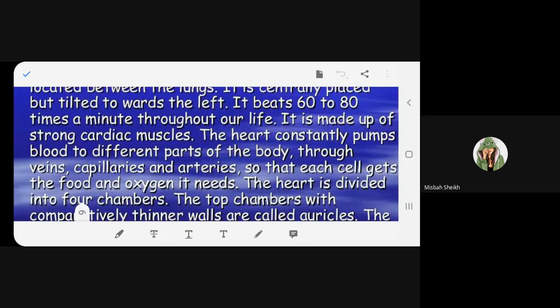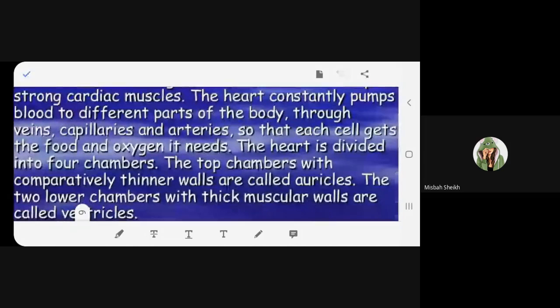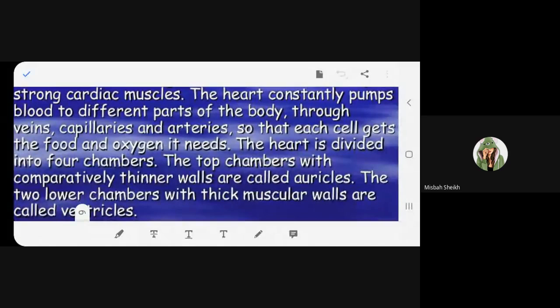The heart is made of which type of muscles, beta? Cardiac muscles. What is the function? Let's see. The heart constantly pumps blood to different parts of the body through veins, capillaries and arteries so that each cell gets the food and oxygen it needs.